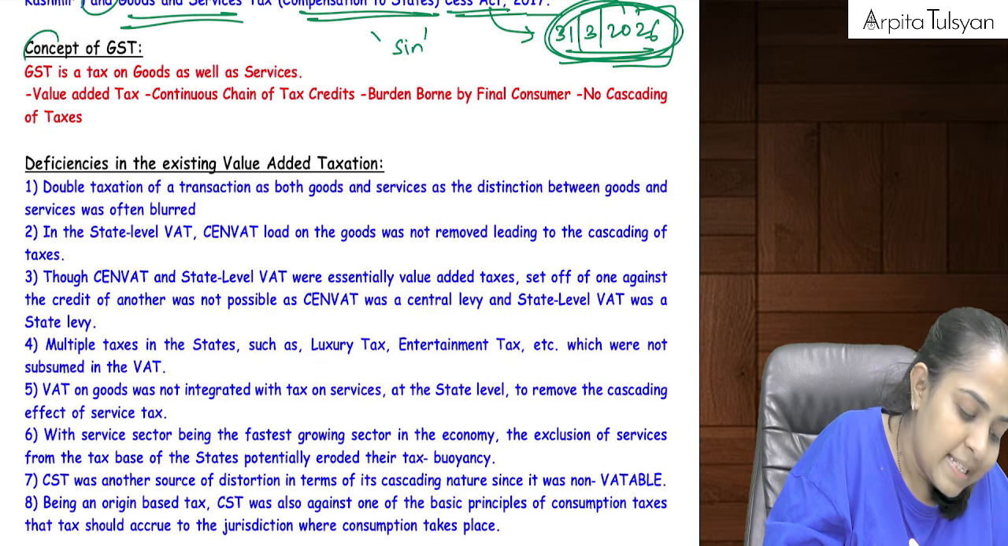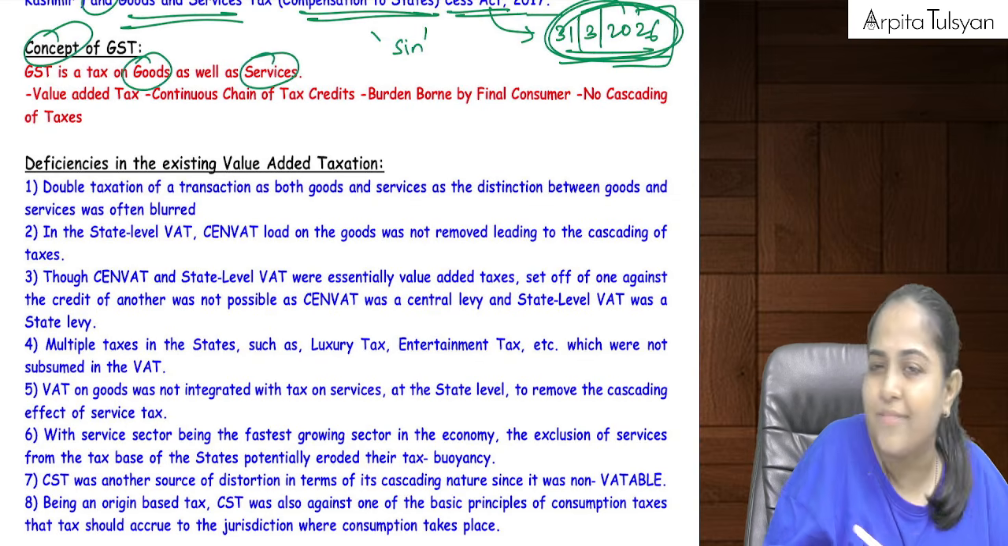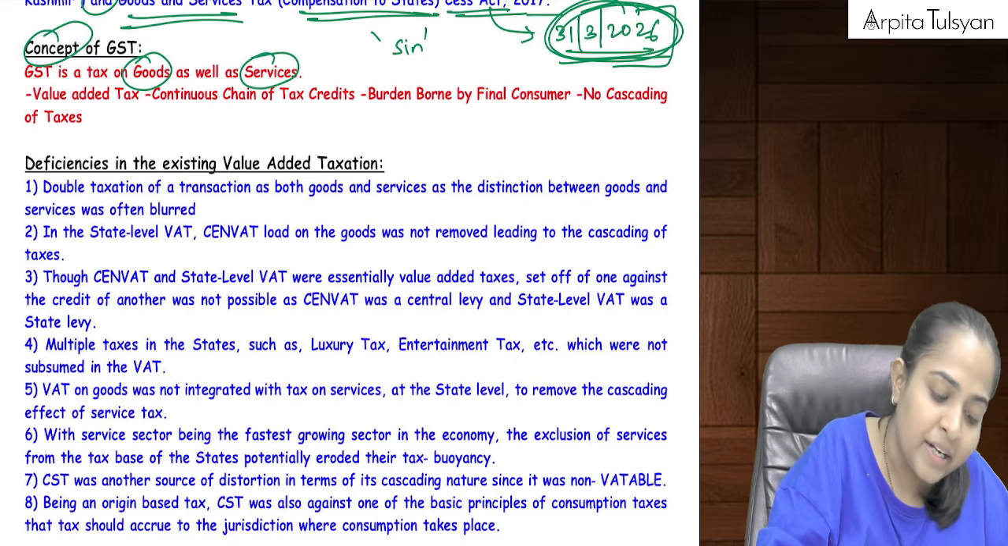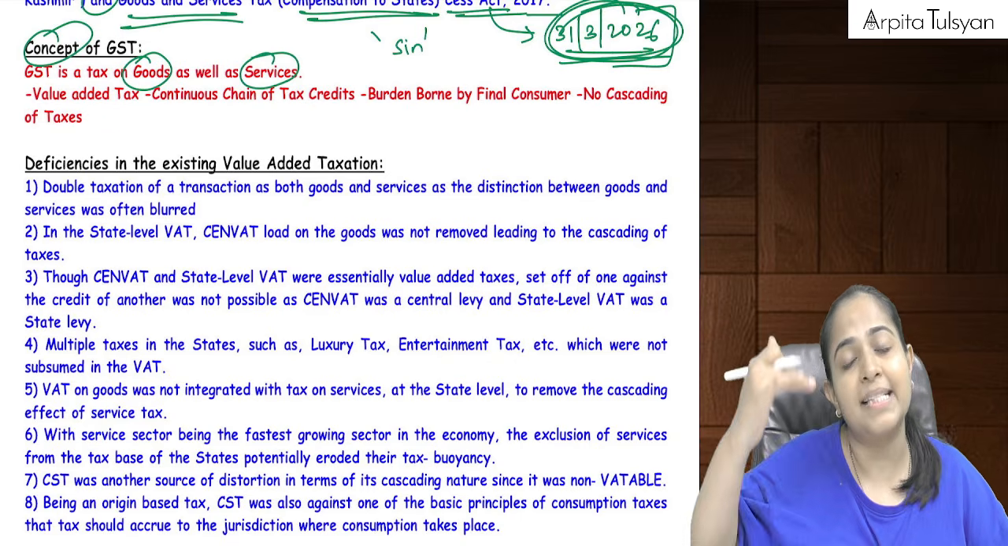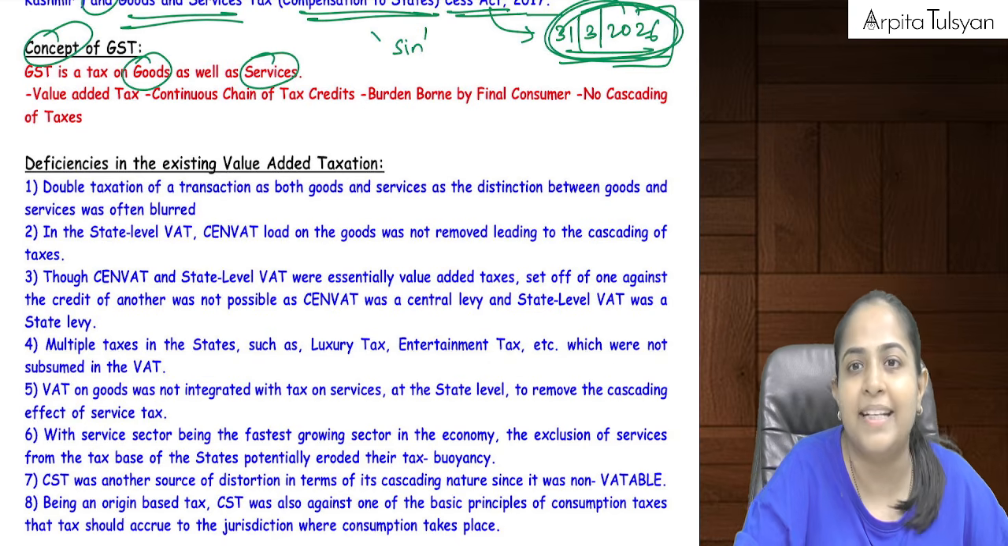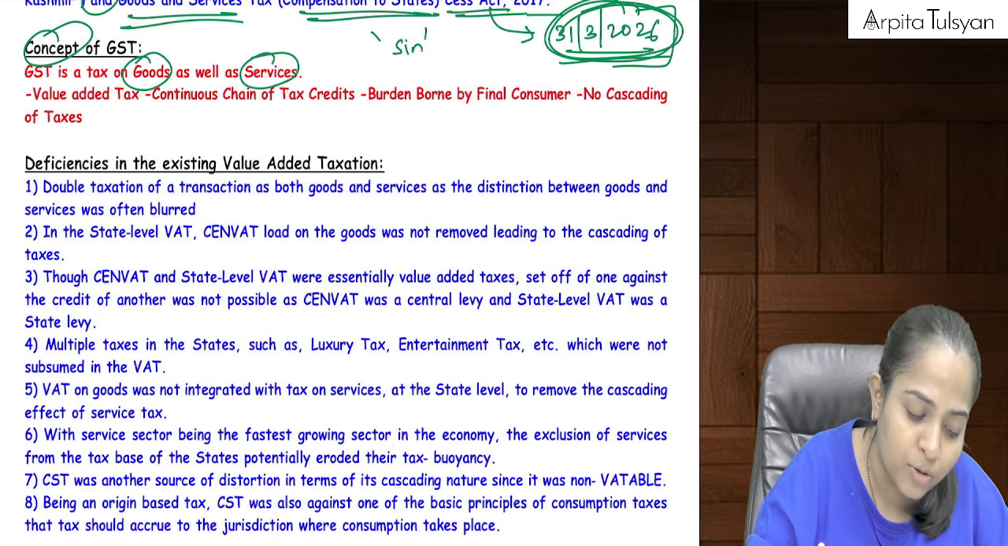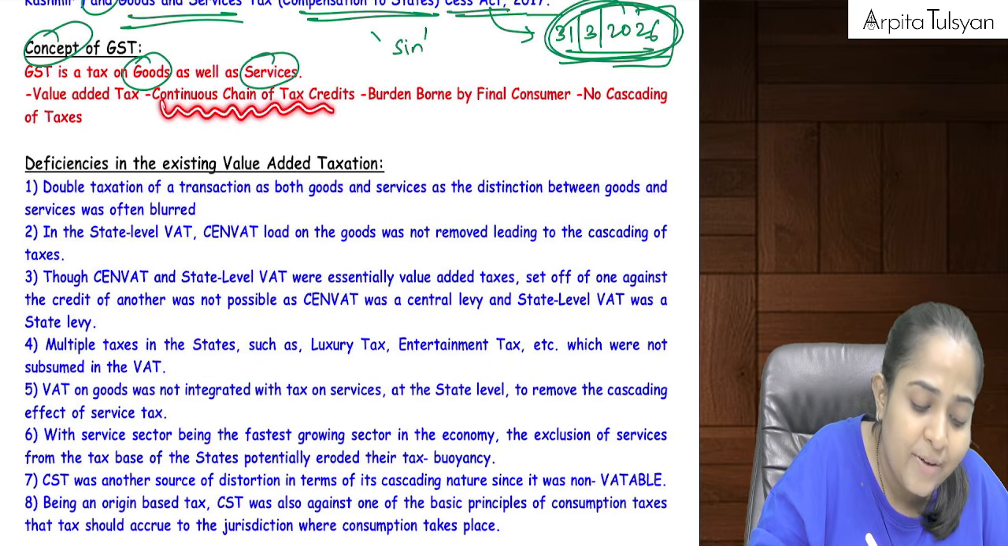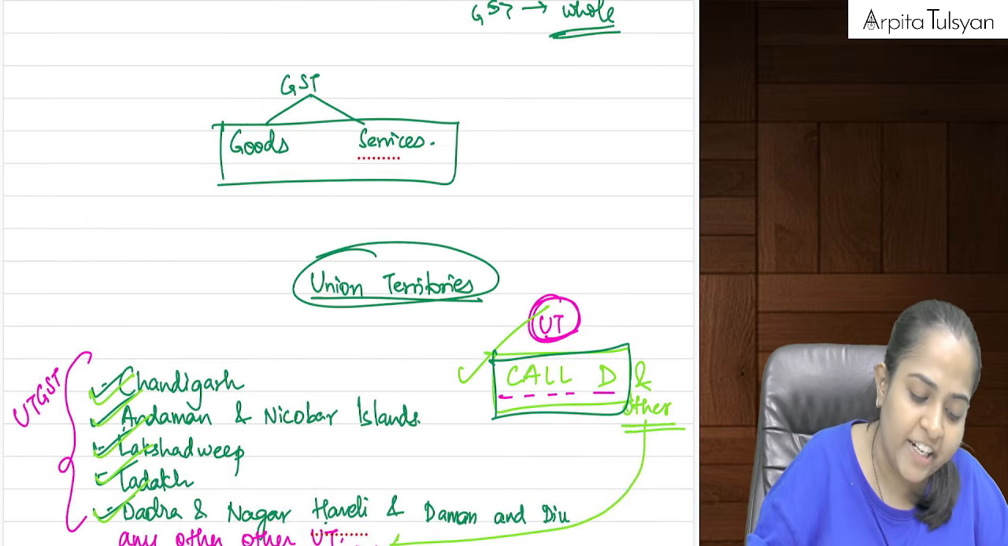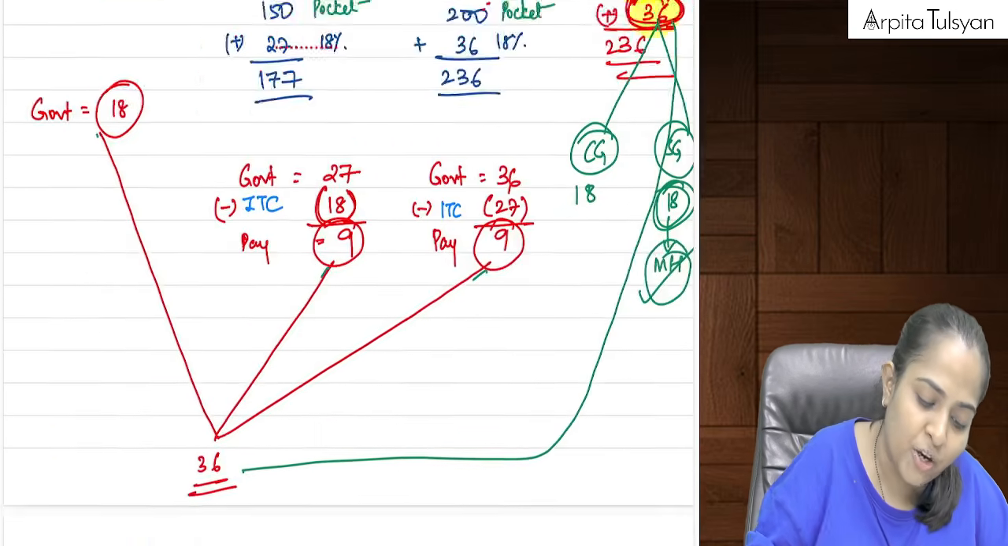Now, the concept of GST: it is a tax on goods as well as services. We have already discussed it. It is a value added tax. So as we go on doing the value addition, the tax keeps on going to the government. There is a continuous chain of tax credit. This I have already shown to you.